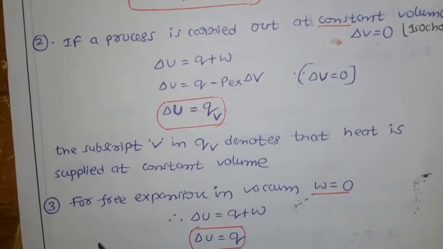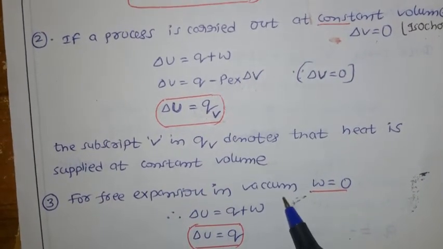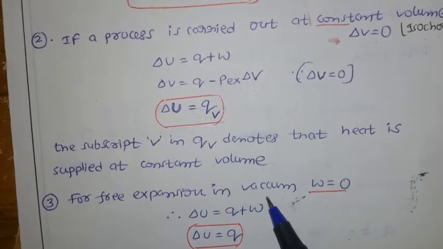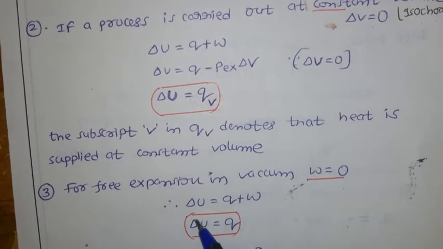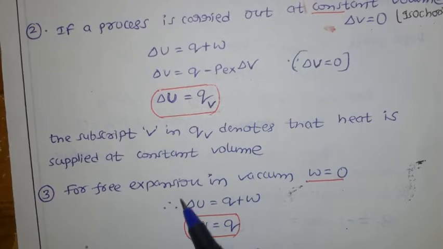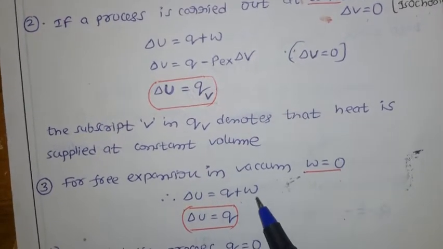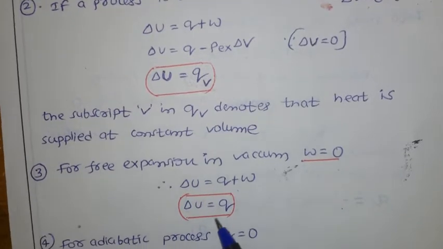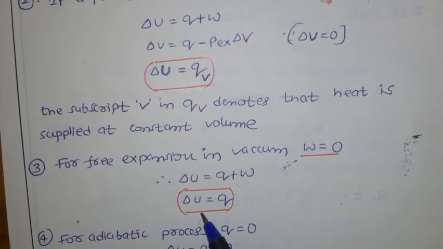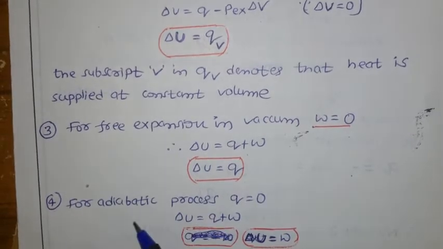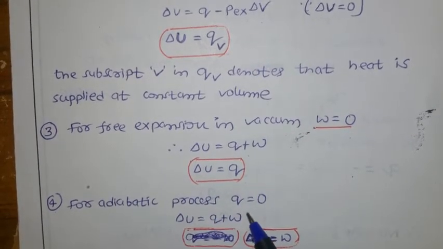Next, third case, free expansion in vacuum. Already we discussed free expansion. In free expansion in vacuum, W equal to 0. Now if you substitute in the mathematical equation for the first law of thermodynamics, delta U equal to Q plus W, here W is 0, then delta U equal to Q. Next, the adiabatic process. Already we discussed that for the adiabatic process, delta Q equal to 0.